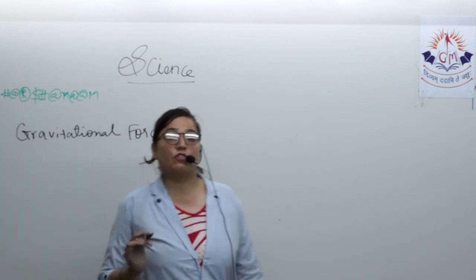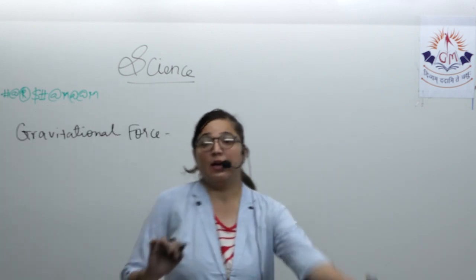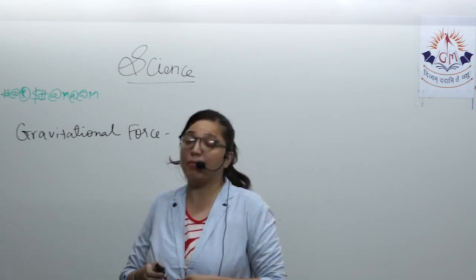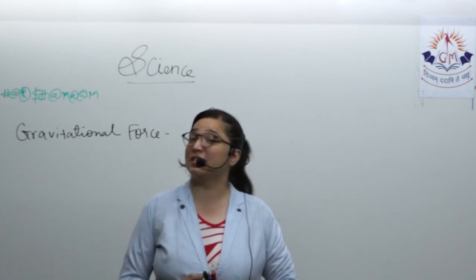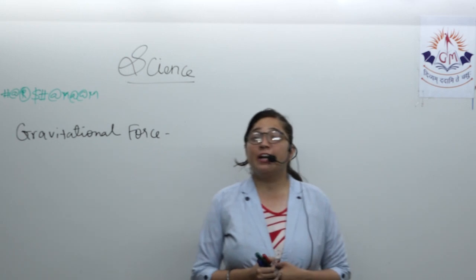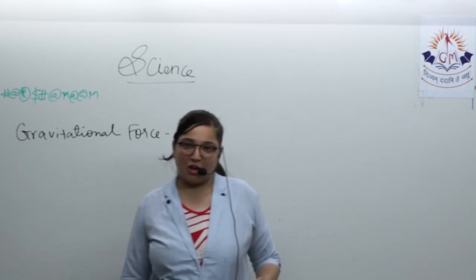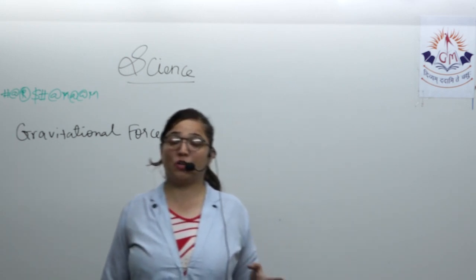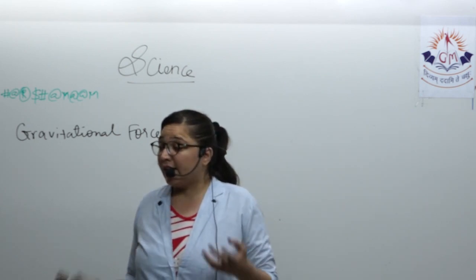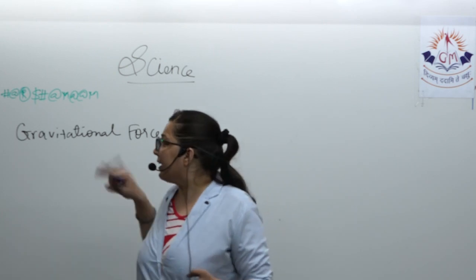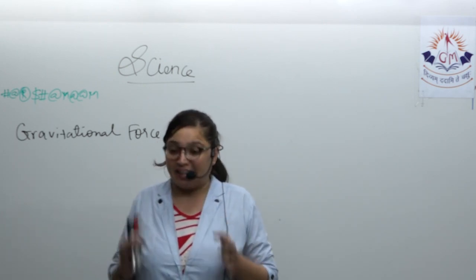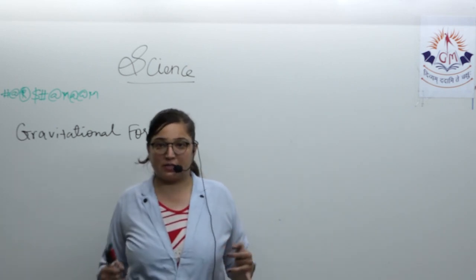Any object which has some mass exerts gravitational force. So the force of attraction between any two objects possessing mass is called gravitational force. It's not only the earth that is attracting; any object in the universe is attracting every other object. For example, I am getting attracted by the board and the board is getting attracted by me. That is because both of us have mass.